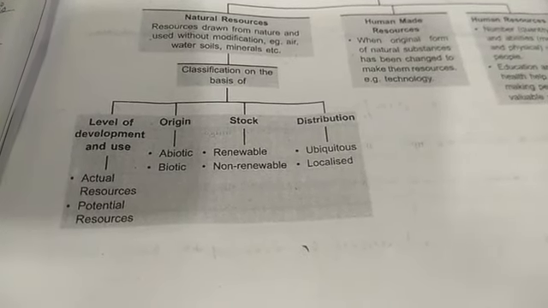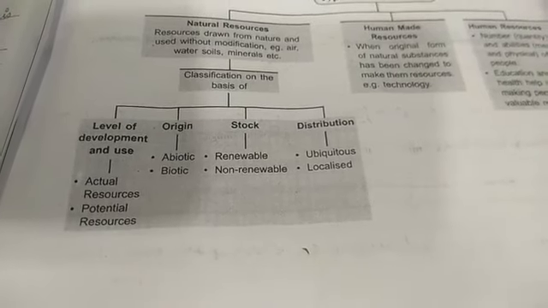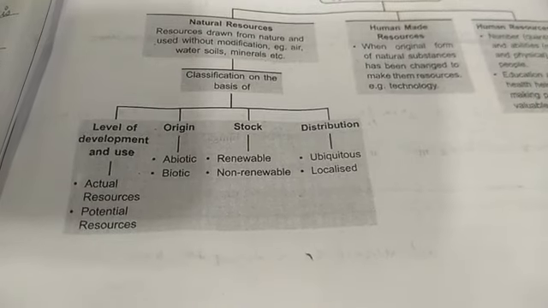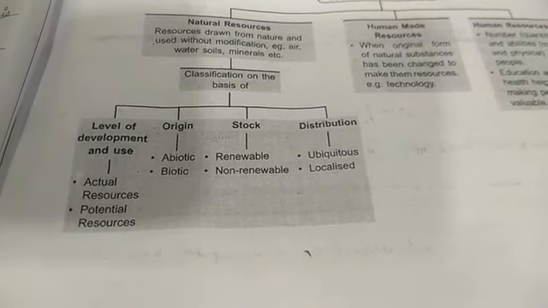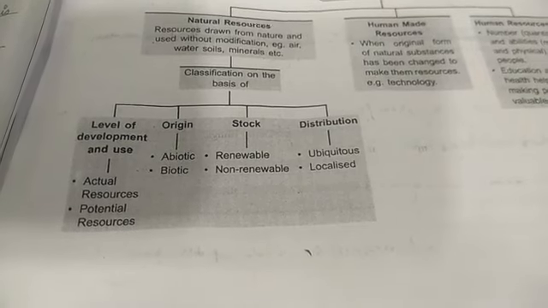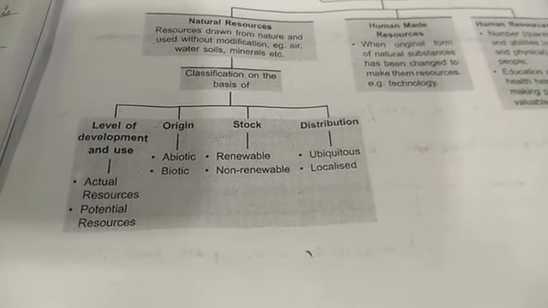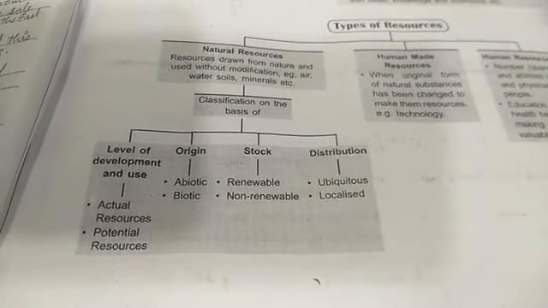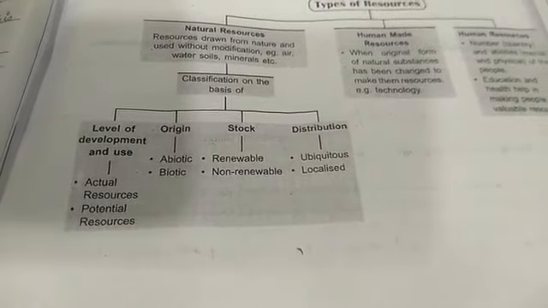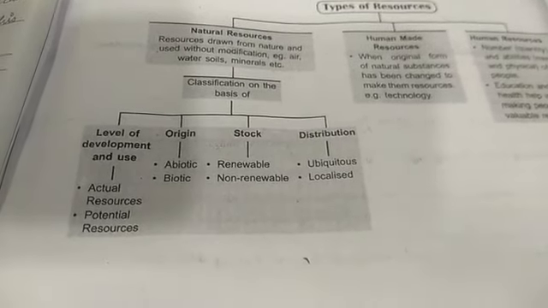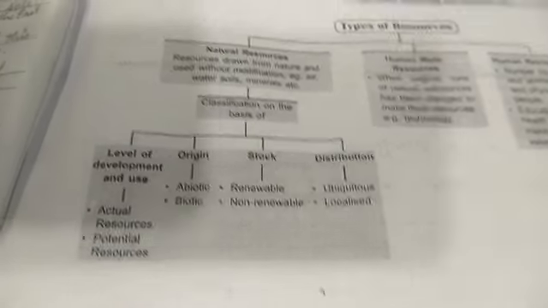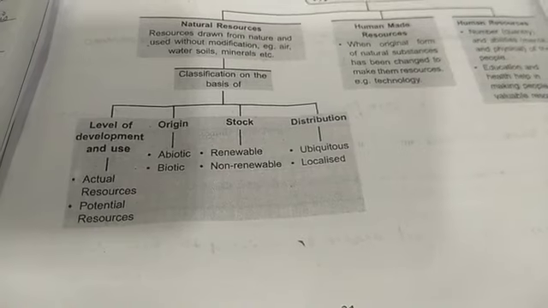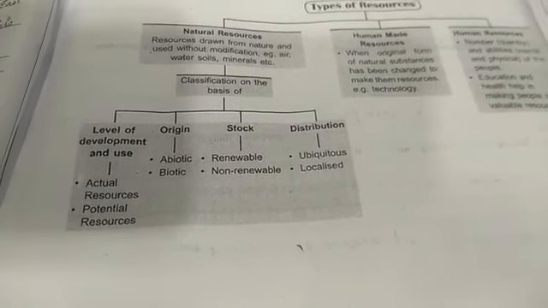What do you mean by potential resources? Resources whose entire quantity may not be known today, or which are not being used at present. These resources could be used in future. How? With improved technology. In short, we do not have the technology to use these resources at present, so they could be used in future. The uranium found in Ladakh is an example of potential resources.